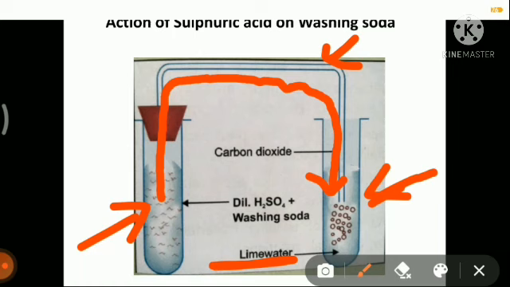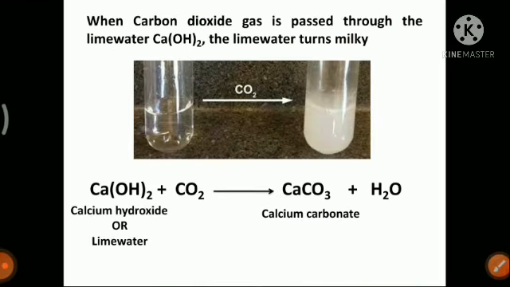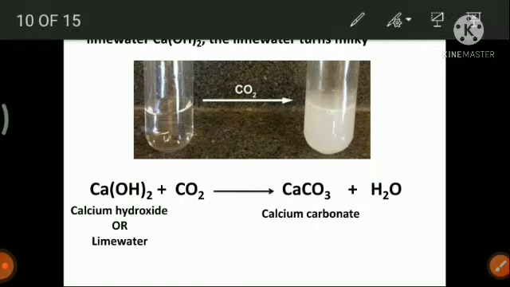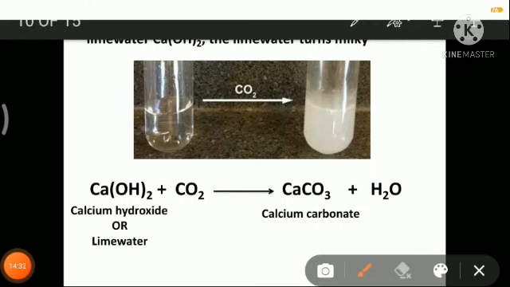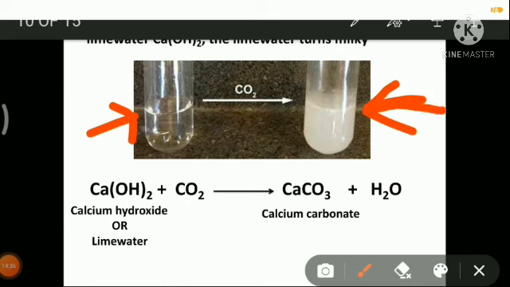Okay, and what happens when carbon dioxide comes in contact with lime water? When carbon dioxide gas passes through lime water, the lime water turns milky. So this is lime water, and its color will turn like this. A little bit of white type of color will start to appear. So we say the lime water turns milky when carbon dioxide gas passes through it.